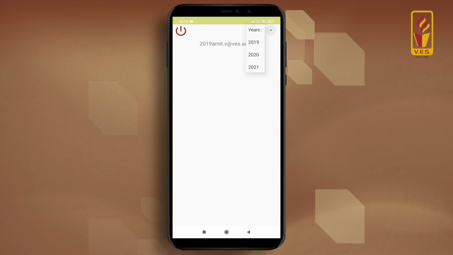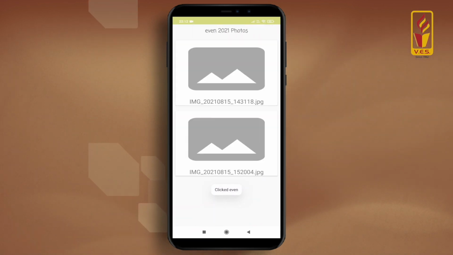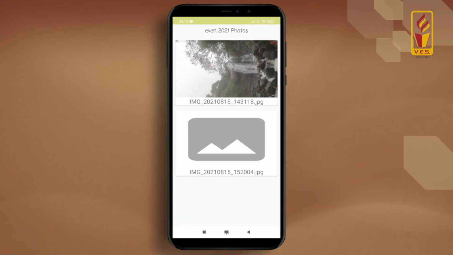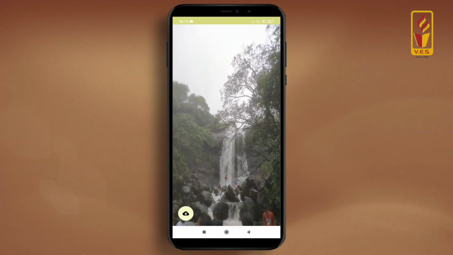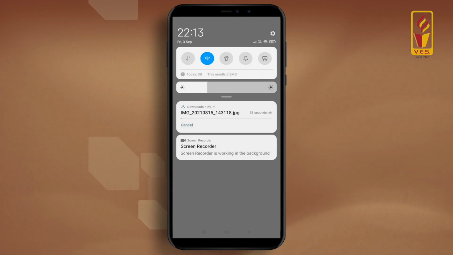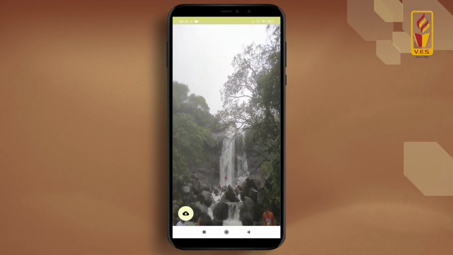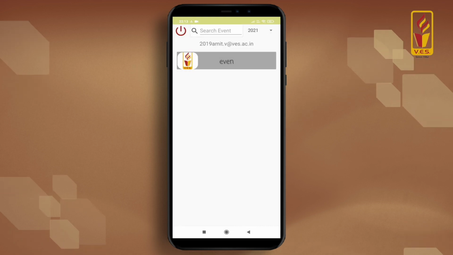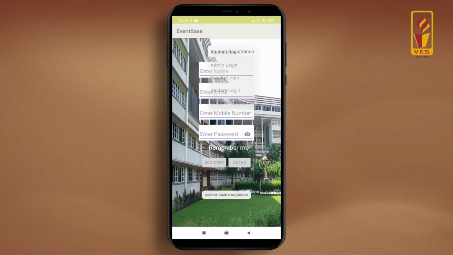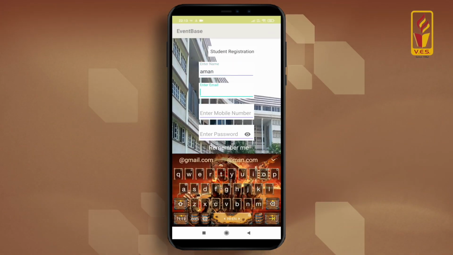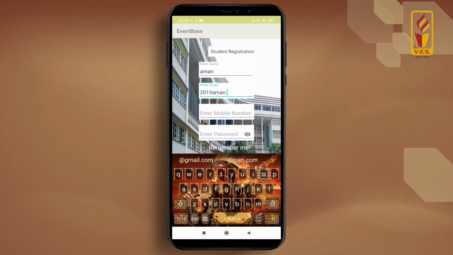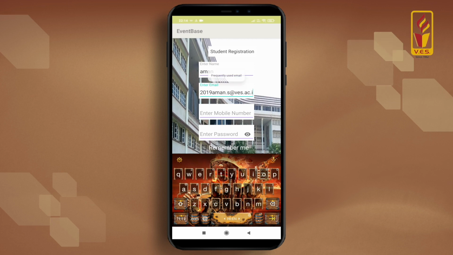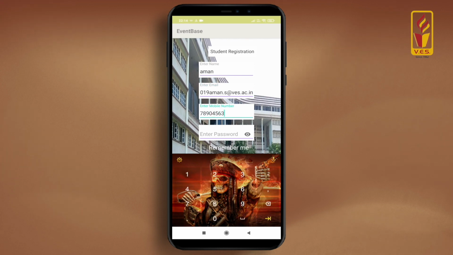Now in the student module we can log in and select years, select the event, select the images and download those images. In the student module we cannot manipulate the data, we can only download it. Now coming to student registration, we can register a student using our respective email IDs from our organization only, and it will be authenticated.